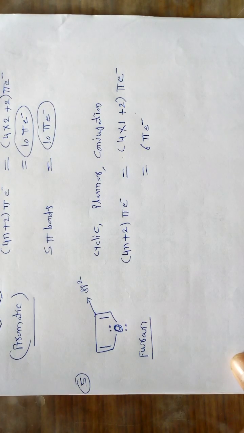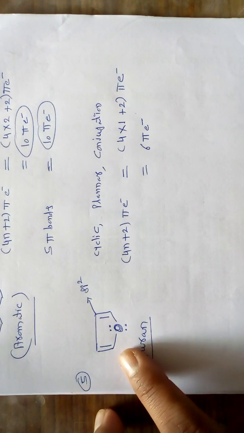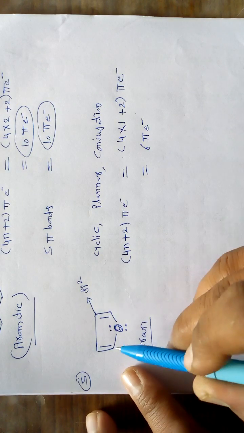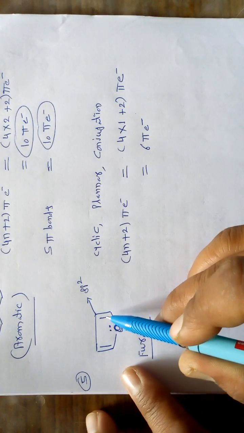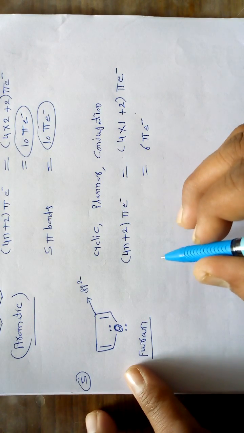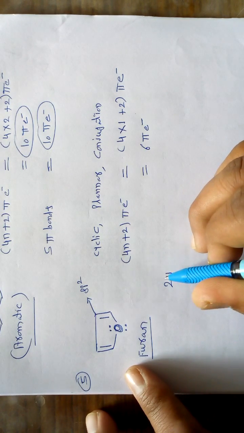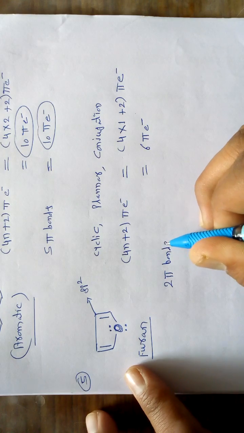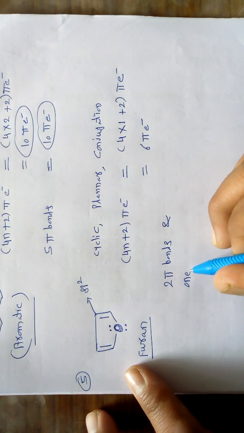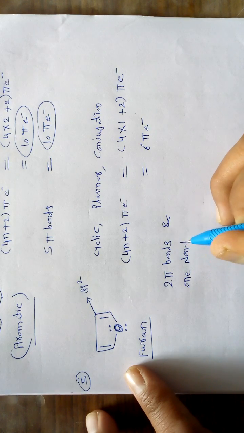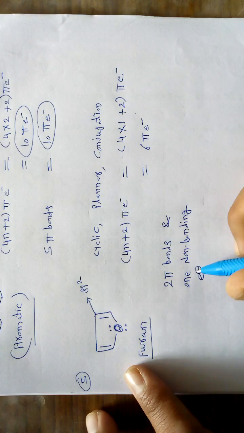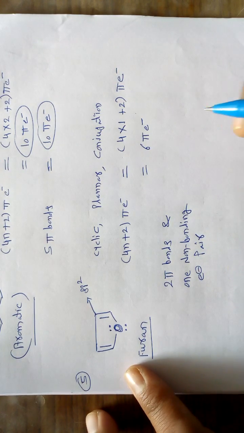Now we have to look at how many pi electrons are present in this particular molecule. It has 2 pi bonds as well as one non-bonding electron pair. So 2 pi bonds and one non-bonding electron pair are present in this molecule.